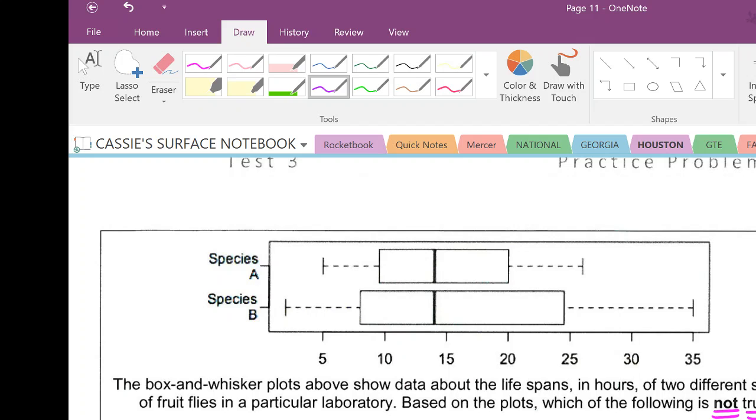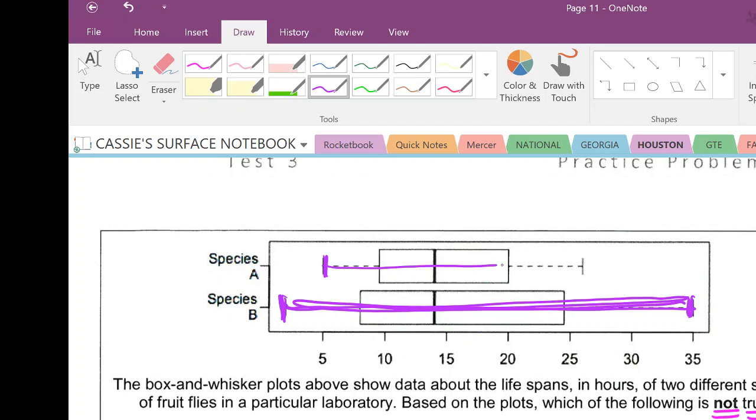Based on the information, the lifespan of a randomly selected member of species A can be more accurately predicted than the lifespan of a randomly selected species B. Here's the thing. If you randomly select any fly from this entire span, the range is much greater, which means the variability is greater, which means any random fly that you selected has a much wider range of things it could be.